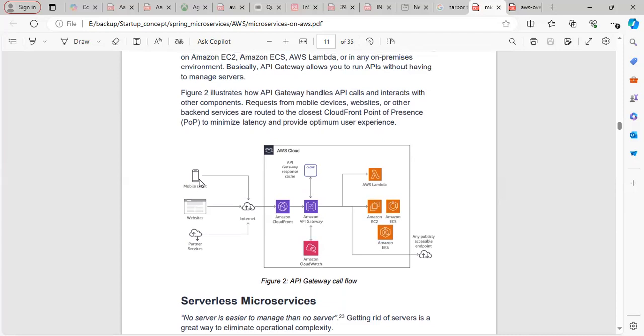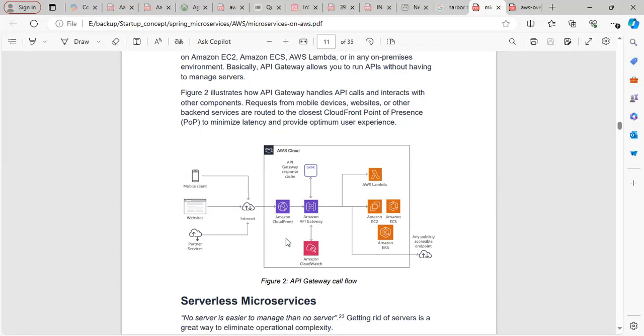Before going to serverless, you can also go with Amazon CloudFront, and CloudFront can go to an API gateway. From the API gateway, you can connect to an EC2 instance, AWS Lambda, or maybe some other services. So this is another way of implementing your microservices.